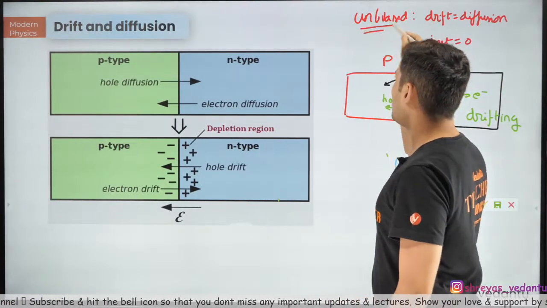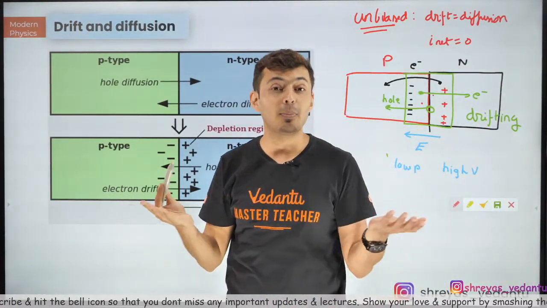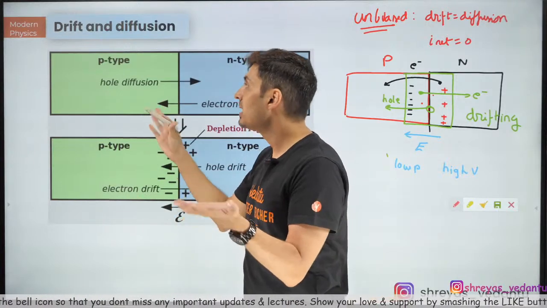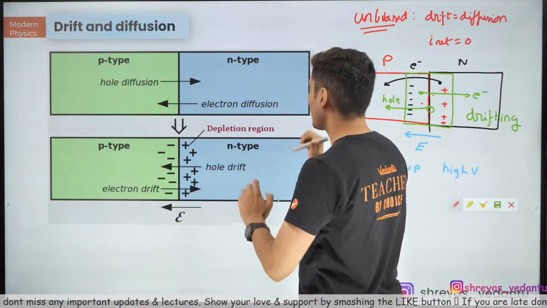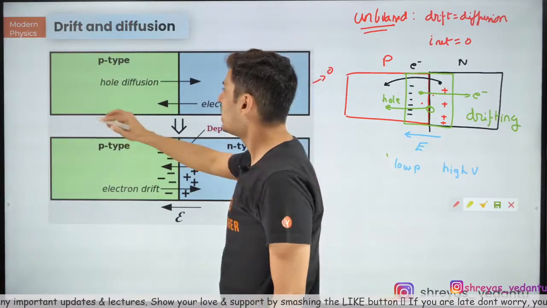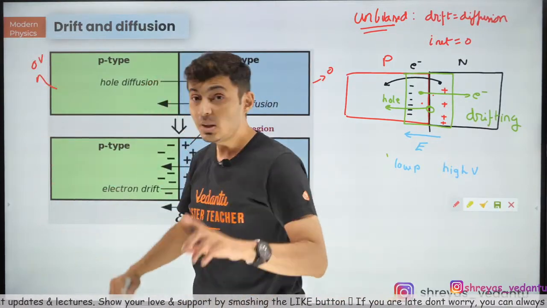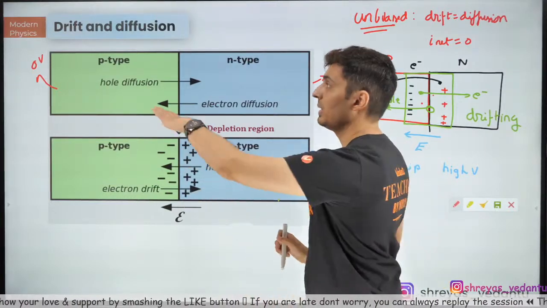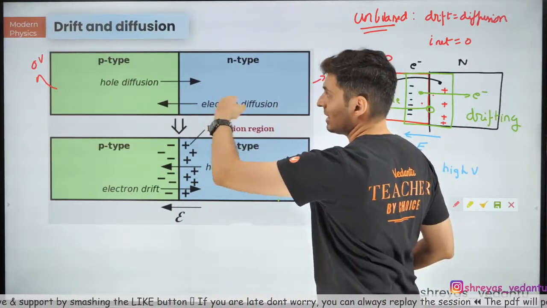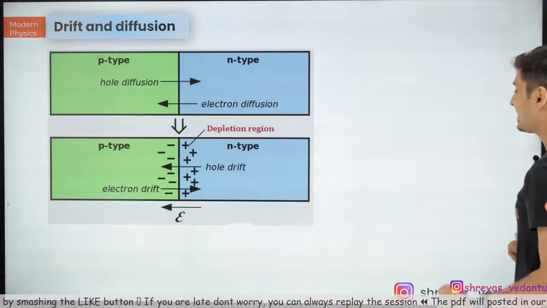What do I mean by unbiased? Unbiased means I am not partial towards anybody. That means I did not apply a potential difference across them. I'll be like, yeah, you be at 0 volt, you also be at 0 volt. If I apply a voltage difference, then I am biased, I am partial. Like, yeah, you be at higher, you be at lower. That means I am biasing them. So right now it is unbiased.